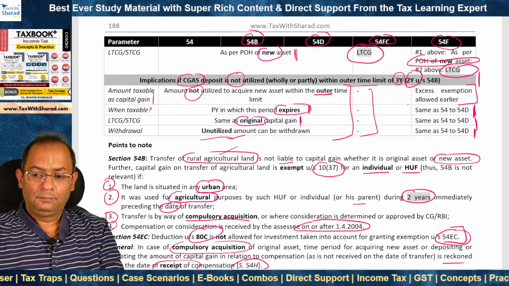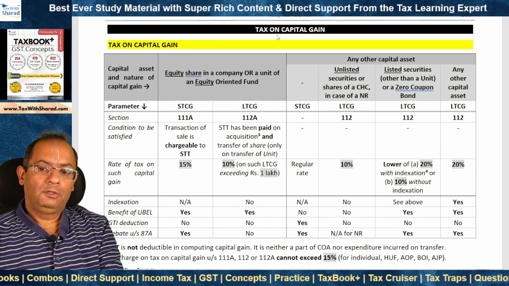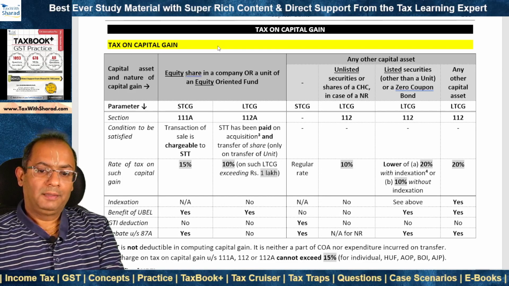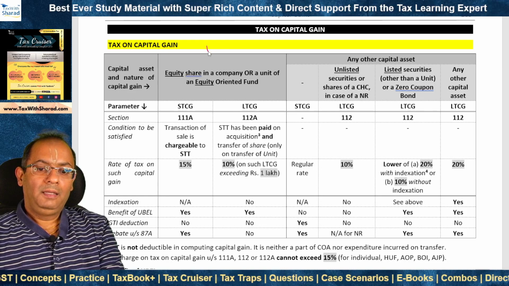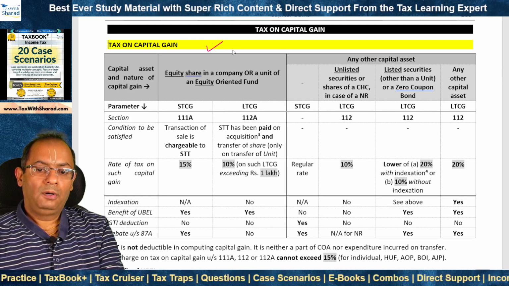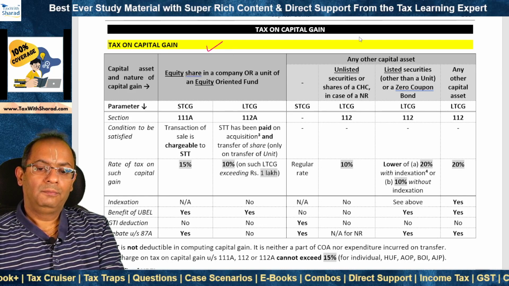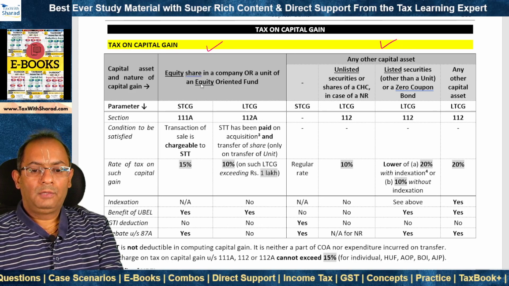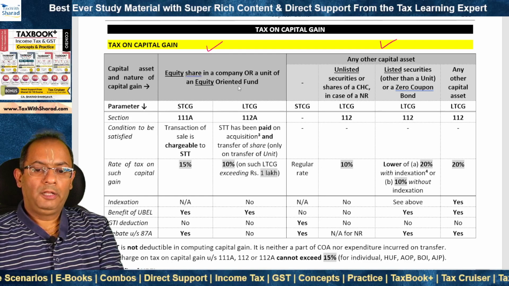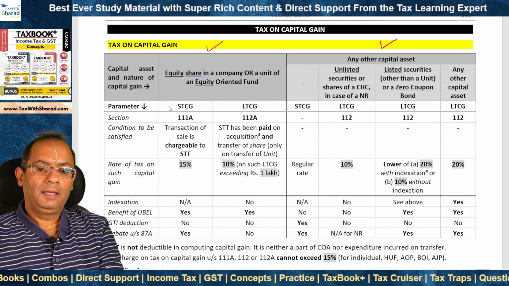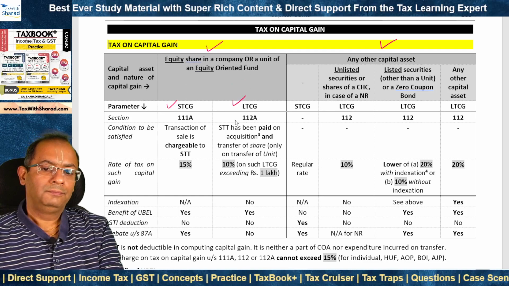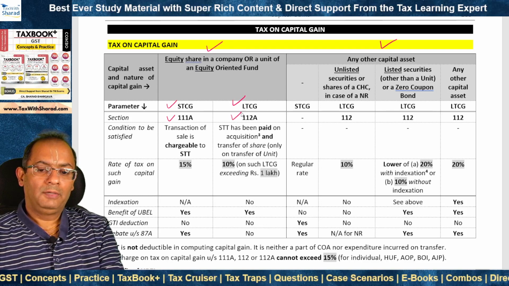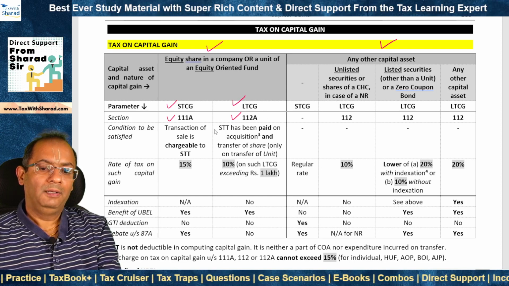We now look at computation of tax on capital gain, and this depends on the category of capital asset. The capital asset can be equity share in a company or a unit of an equity oriented fund, or it can be any other capital asset. Where it is equity share in a company or a unit of an equity oriented fund, capital gain can either be short term or long term. In case of STCG, section 111A is applicable. In case of LTCG, 112A is applicable.